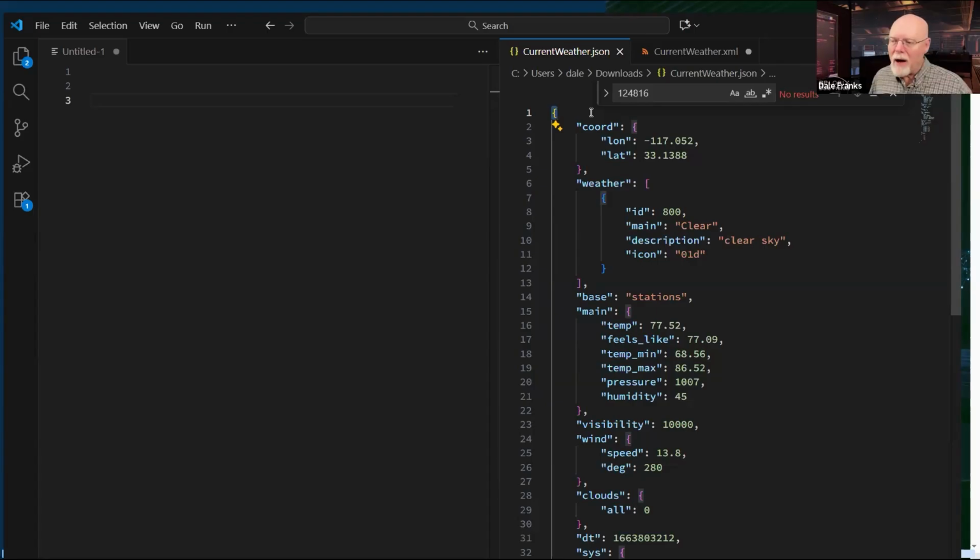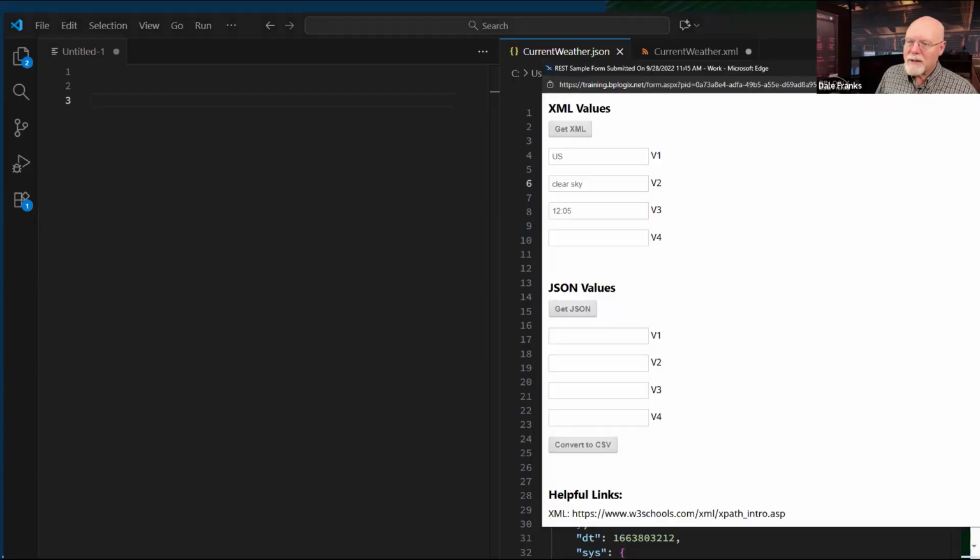So every time I see an open brace, either a curly brace or a square brace, I'm going to count that as a level, which means it gets a dot in the syntax of my JSON path expression.